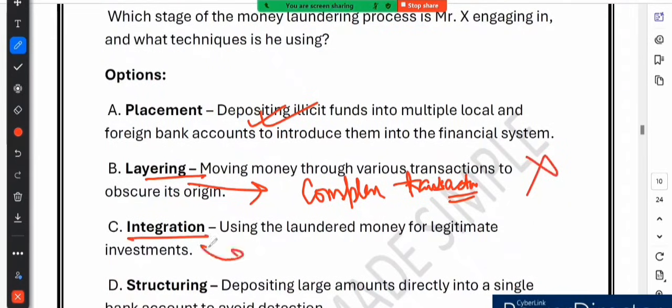So what happens in integration, as the name itself suggests? Laundered money is mixed with legitimate funds, right? So it is used for legal investment. Mr. X is not at this stage yet.